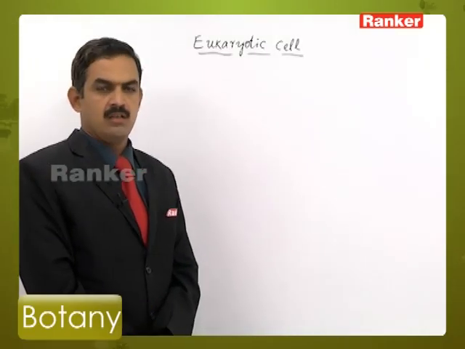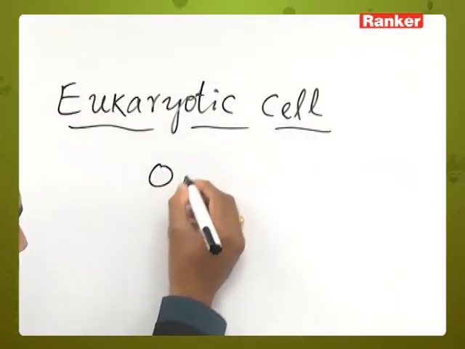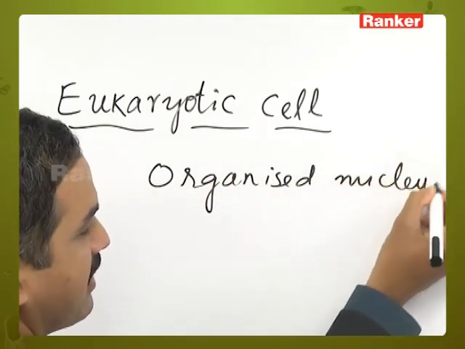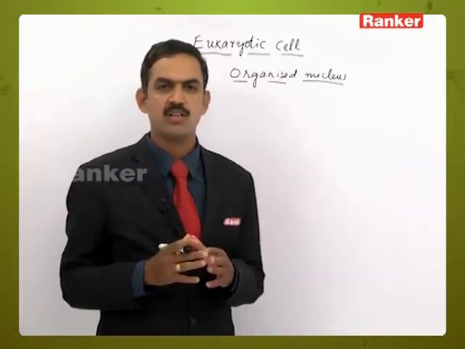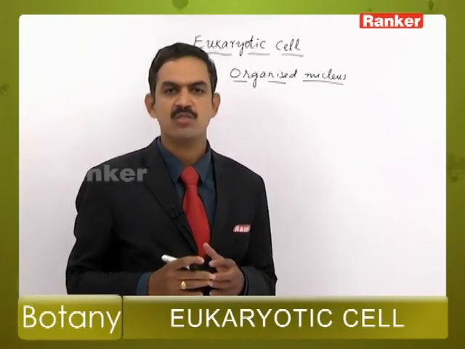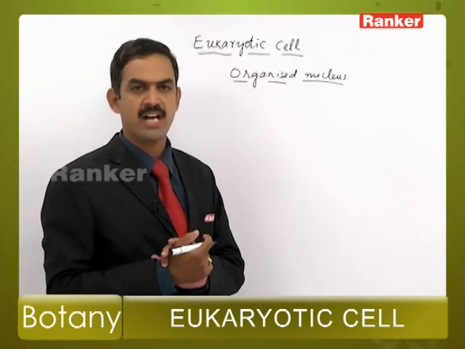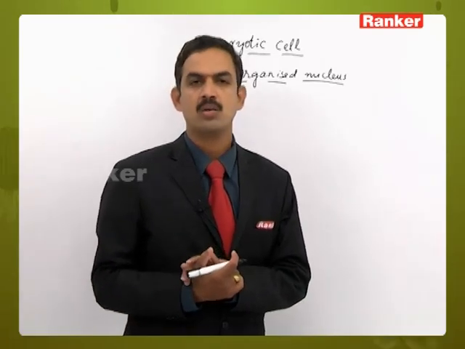Eukaryotic cell. The second type of cells present in living organisms are those which contain an organized nucleus. Organized nucleus means, as we had already discussed, a complete nucleus containing nuclear membrane, nucleoplasm, chromatin material and nucleolus. This type of cell which contains an organized nucleus is called a eukaryotic cell, and such organisms are called eukaryotic organisms or eukaryotes.